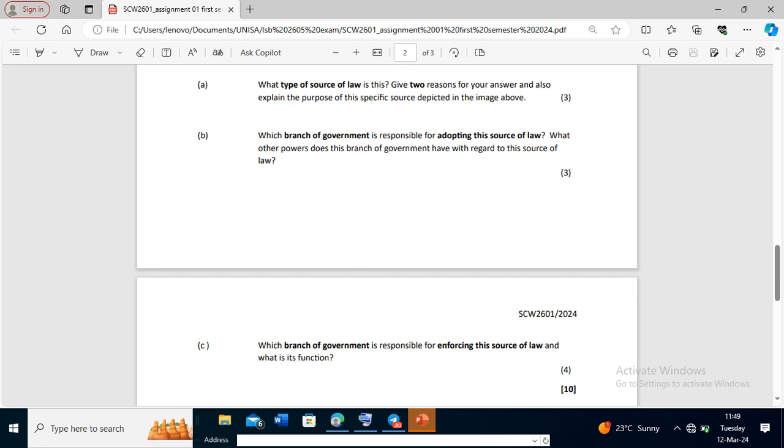But I do believe that you'll get a point for stating that it is legislation. And then if you explain that, it is a smaller paragraph there on page 36. You will be explaining the purpose of this, and then you will give reasons.